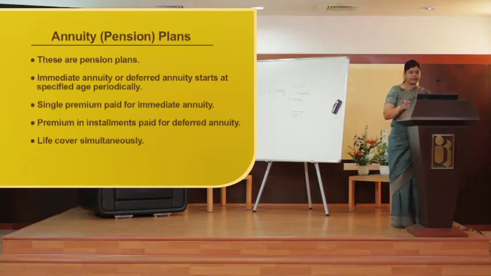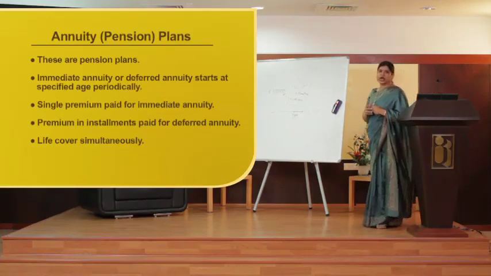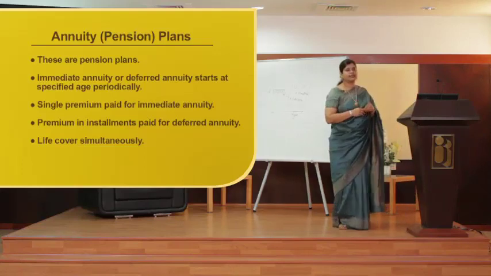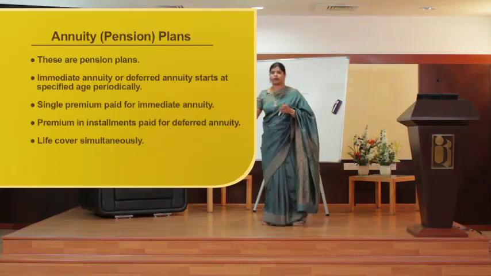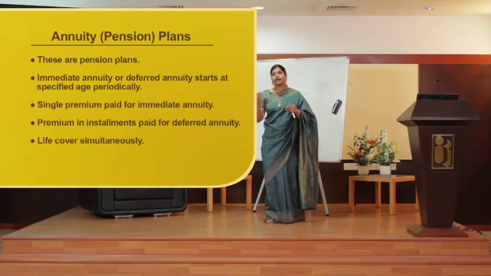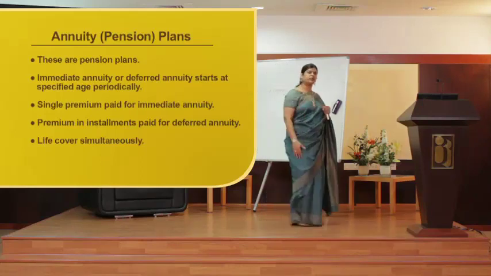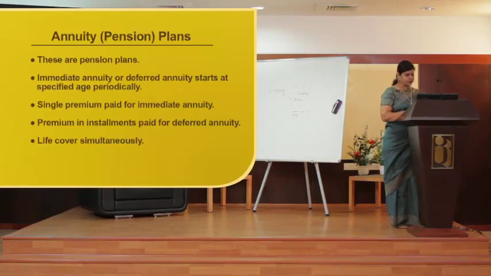A single premium is paid for an immediate annuity. Let's say I want the annuity to start immediately, from the next month itself. In such a case, I can go for a single premium. I pay a huge lump sum amount, and that amount will take care of my expenditure in the future. So on a regular basis, I'm going to get the funds through that annuity.